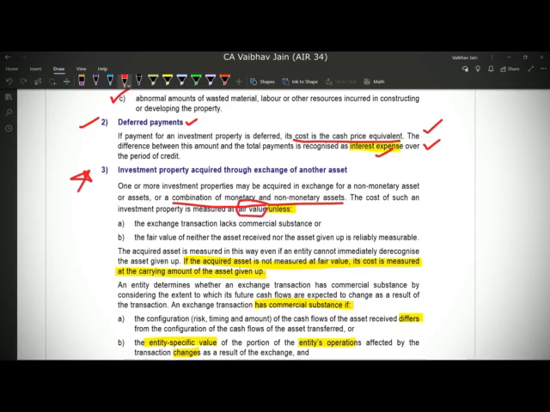Now, a series of steps has to be followed, so I'll portray those steps. The first step is we have to see whether the transaction has any commercial substance, and secondly we have to see whether the fair value of the asset given up or the asset received is reliably measured. If either of these conditions is not satisfied, then we cannot measure the investment property at fair value. So both these conditions are to be satisfied.